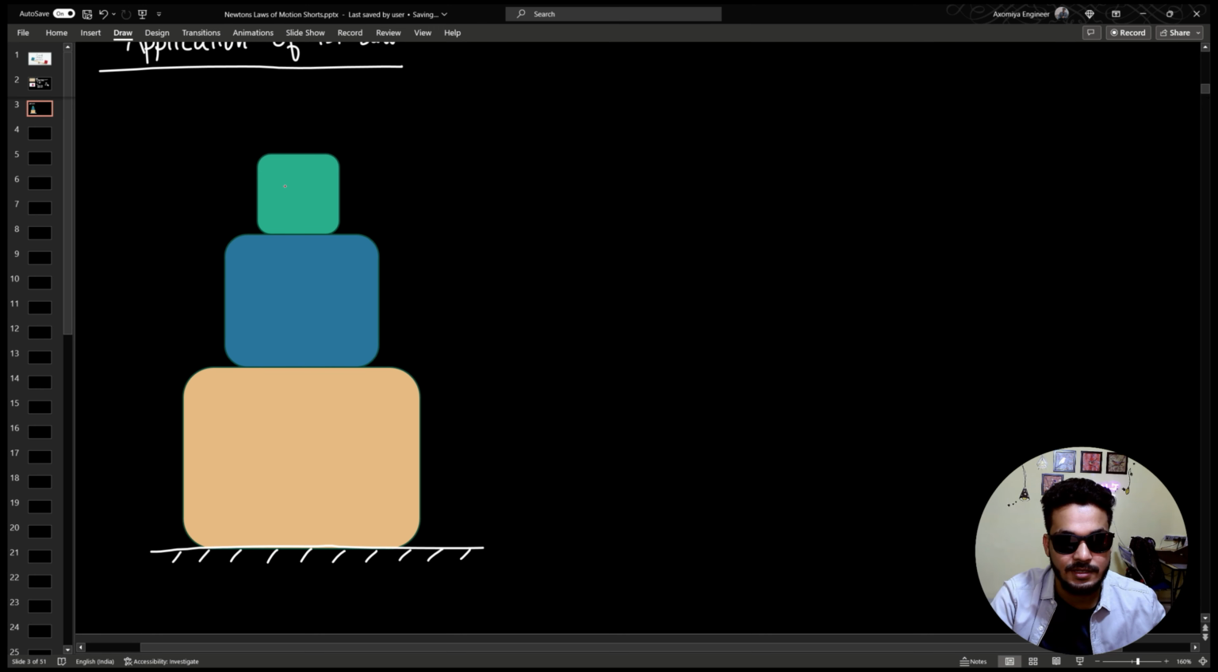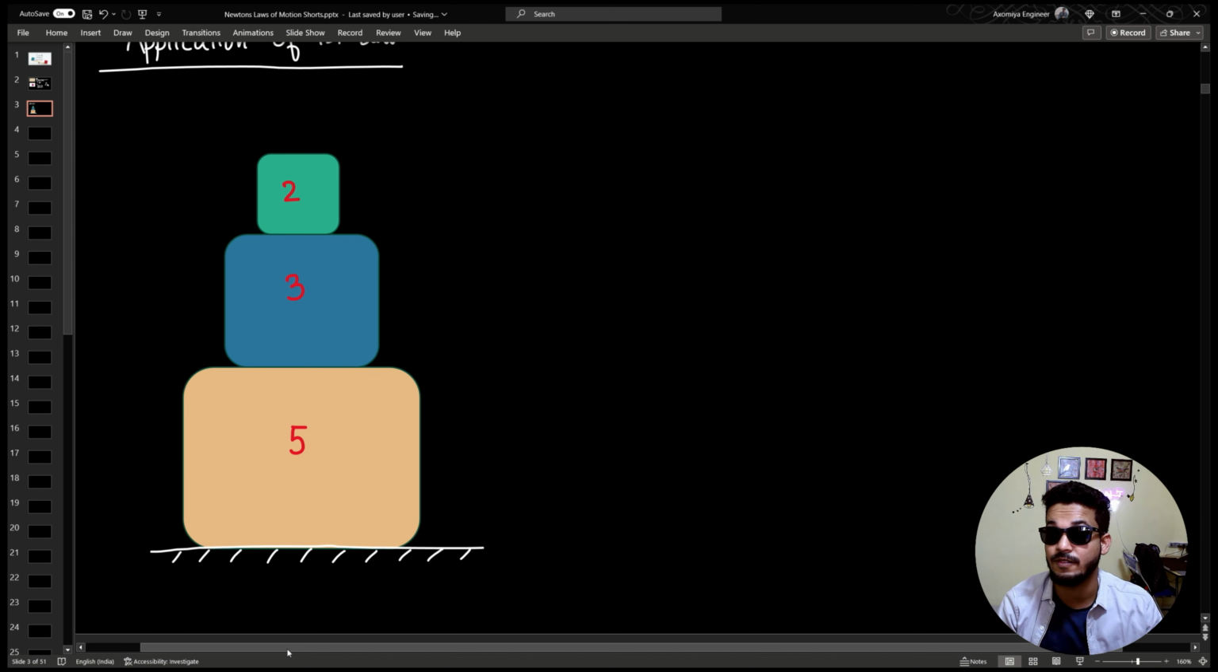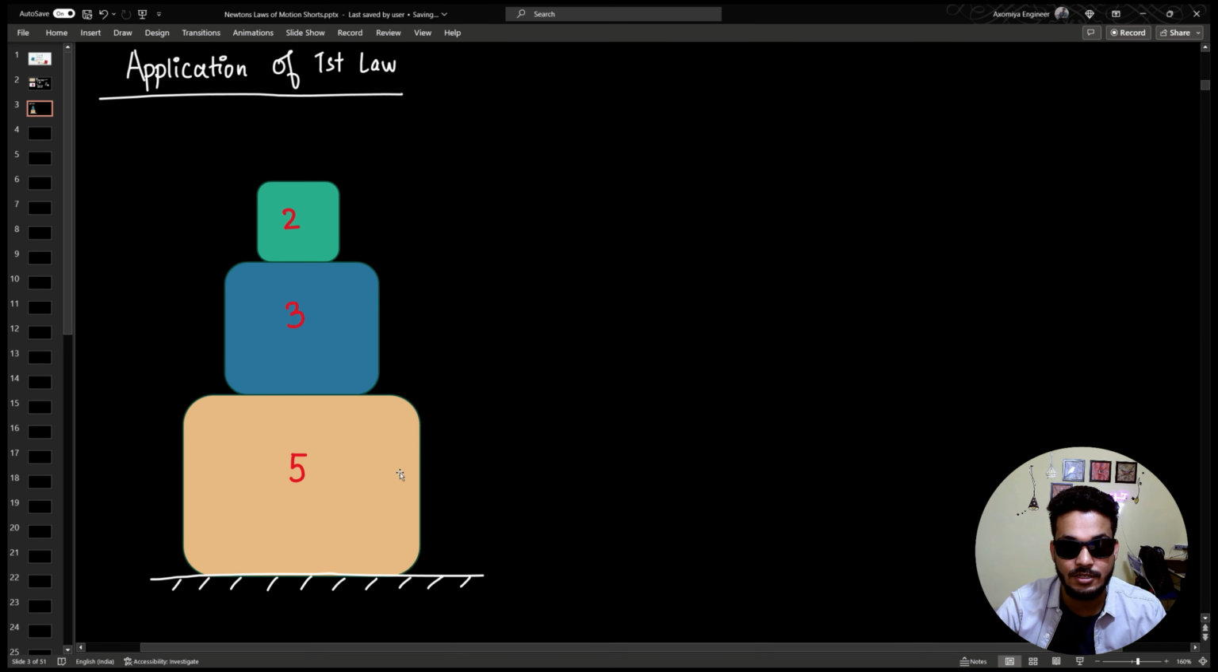Okay, let me give the masses. This is a 2 kg block, this is a 3 kg block, this is a 5 kg block. Use Newton's first law to describe all the forces between these blocks. That is the question right here.